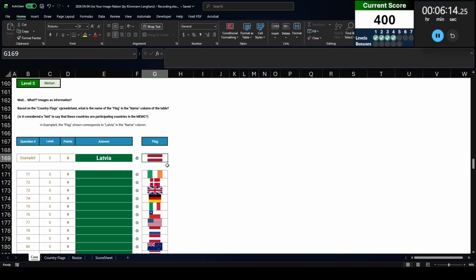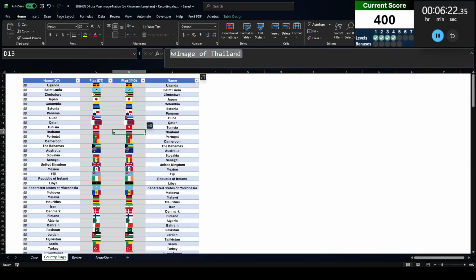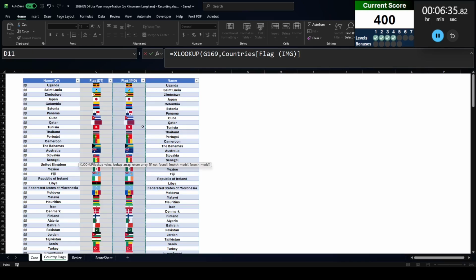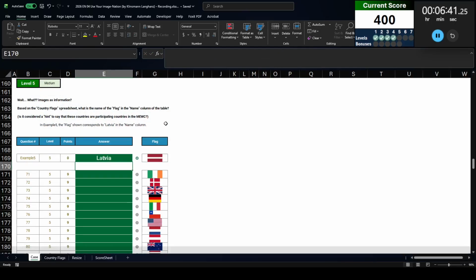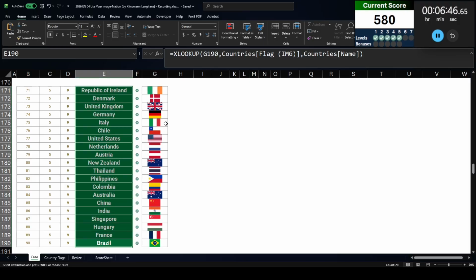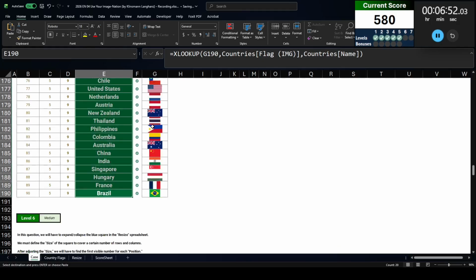Now this flag image is actually embedded into the cell. That's useful because when it's in the cell, we can refer to it as data. We have the same thing here in this table. If I click on these, I don't know why there are two columns here, but I believe we should be able to use either one. So let's go ahead and XLOOKUP this flag from this column into the table, and let's return the country name there. Yep, that worked. I got Latvia there. I can place it down here. So when the flag is in the cell as data, it can be referenced just like you reference a number or text.